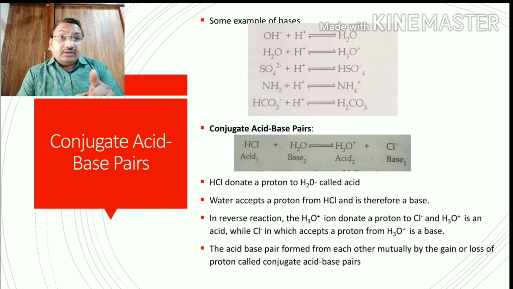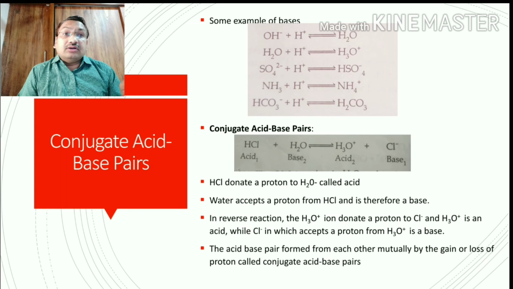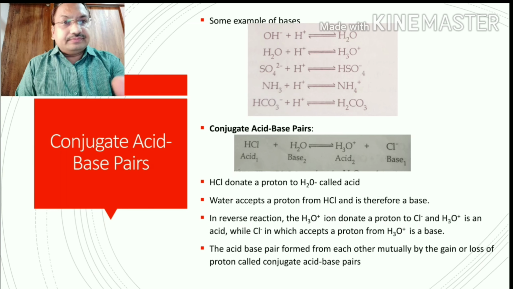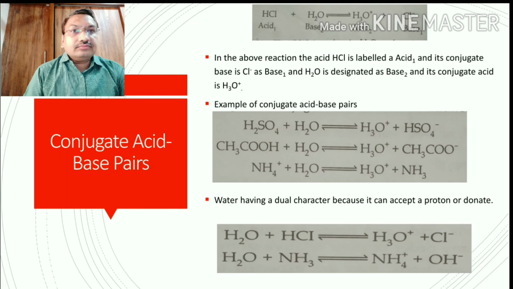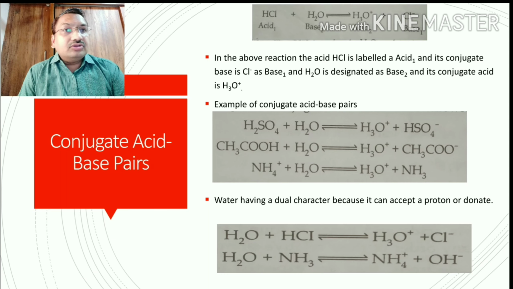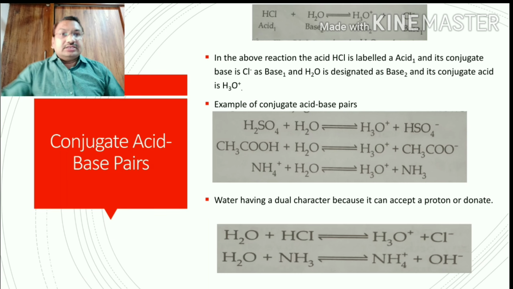Now acid 1 plus base 1, what is the conjugate? HCl is an acid and Cl minus is its base. These are both conjugate acid and base. Similarly, water and hydronium ion are a conjugate acid and base pair. That's why we write acid 1 as HCl and base 1 as the chloride ion. So HCl and chloride ion are both a conjugate acid-base pair, and the water molecule and hydronium are also an acid-base pair. So in the above reaction, the acid is labeled acid 1 and its conjugate base.